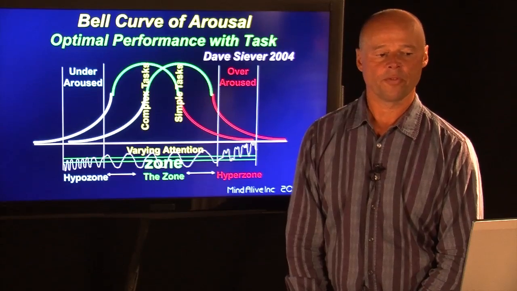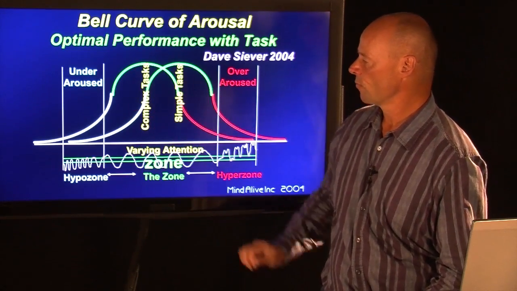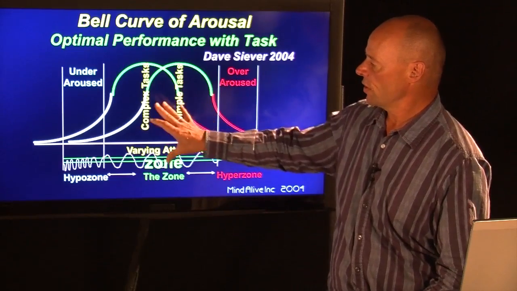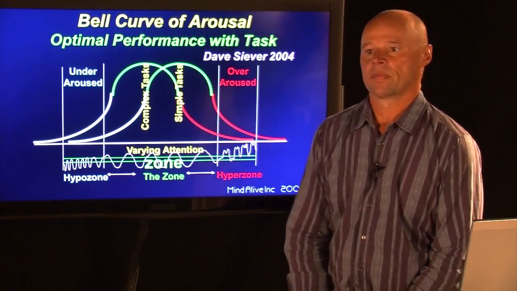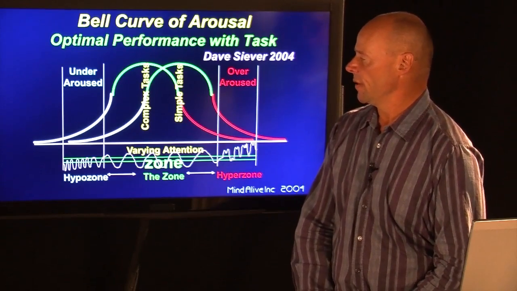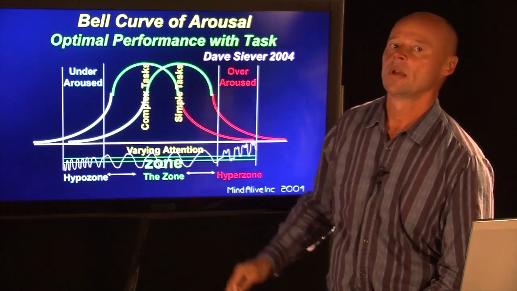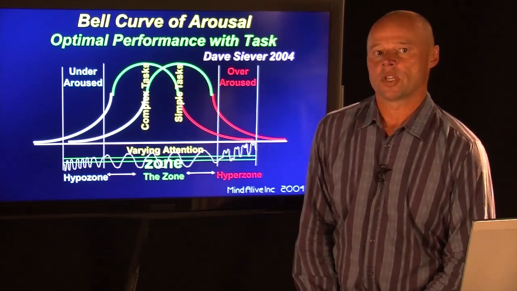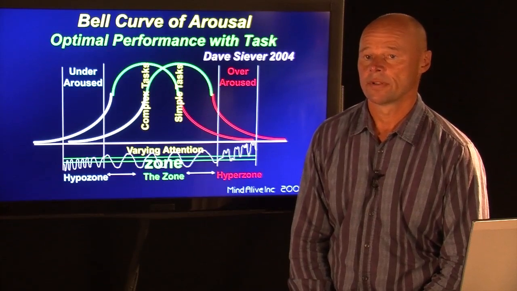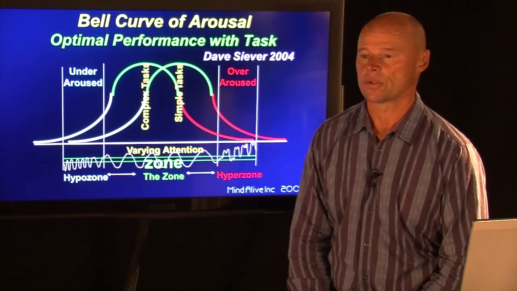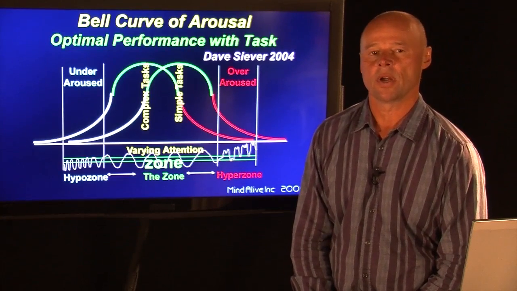Well, here we have performance curves of arousal. And we can see we have two curves. We have simple tasks and complex tasks. Well, often we get stuck in simple tasks. What would a simple task be? You can see here that simple tasks involve higher levels of arousal. What would the higher level of arousal typically be? Well, anxiety, stress, flight or fight response. These are certainly examples of higher arousal. And it would make sense that simple tasks would best apply to higher arousal.